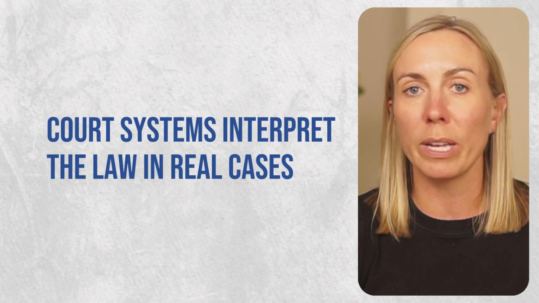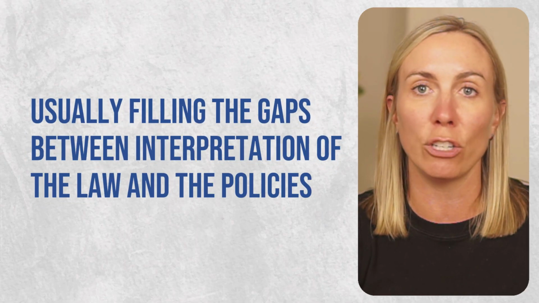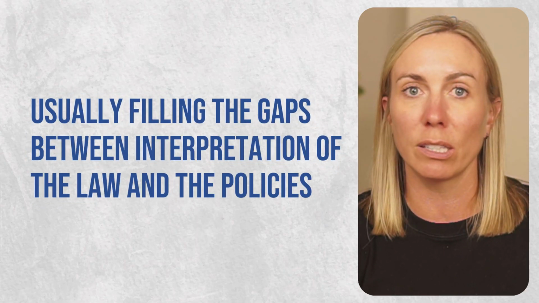And on top of that, the court system plays a key role. Courts interpret the law in real cases and set precedent for how it's applied in practice, usually filling the gaps between interpretation of the law and the policies. Court rulings recently have clarified how officers must weigh and engage with the evidence in work permit genuineness assessments, and when procedural fairness letters are required before a refusal can be issued.